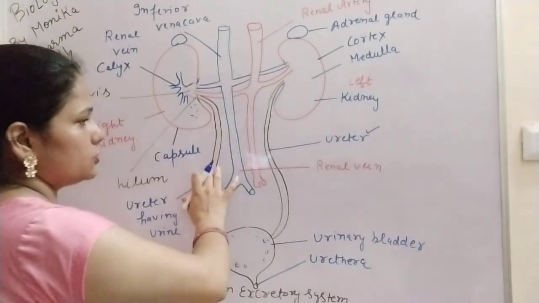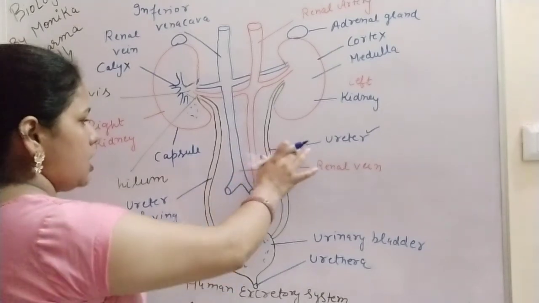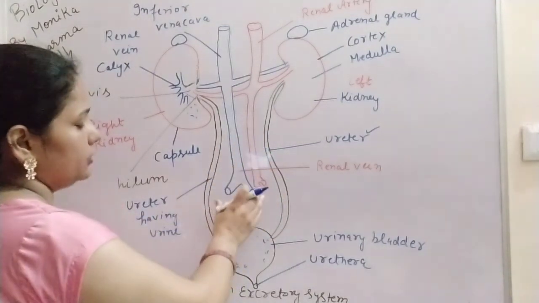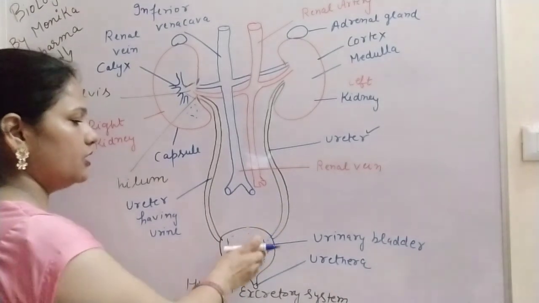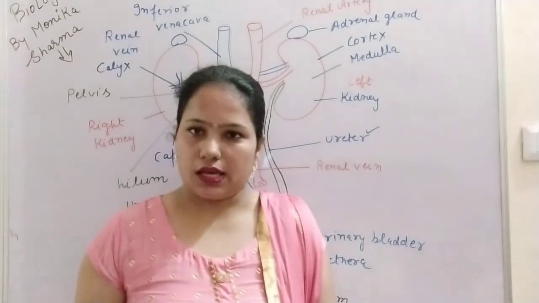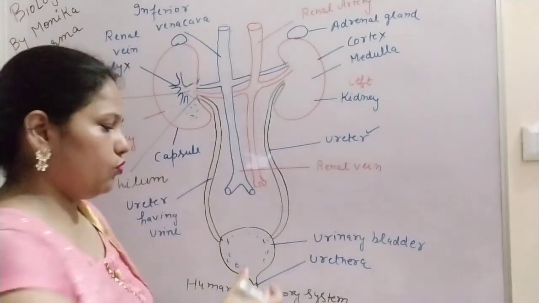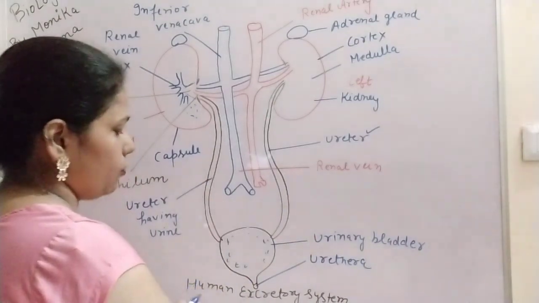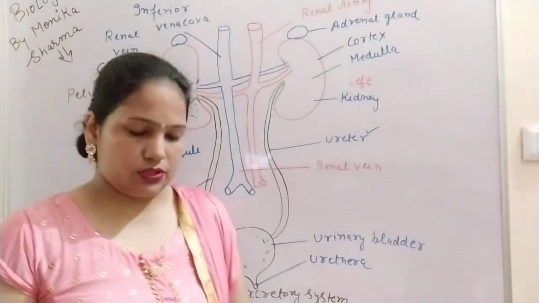The tube-like structures, one pair of ureters, collect the final urine and then pass it into the urinary bladder. In the urinary bladder, it is stored for some time, then it is removed from our body through the urethra. So that is the diagram of the human excretory system.